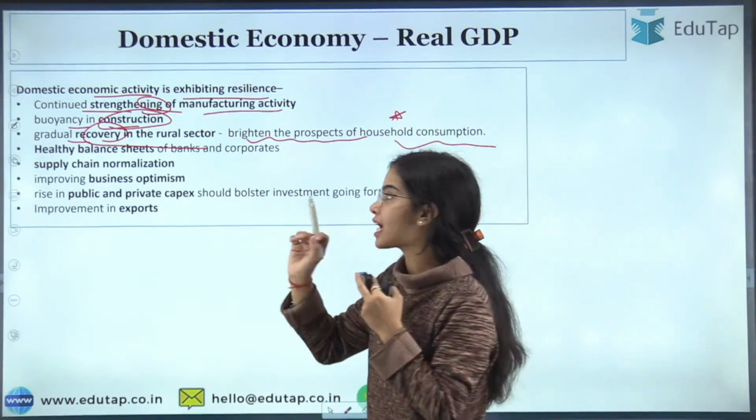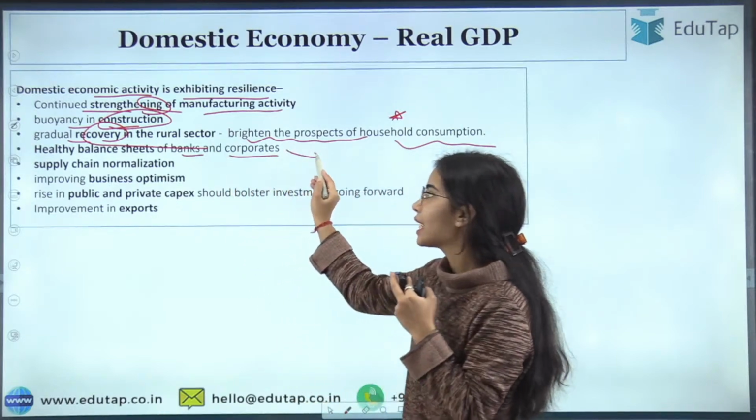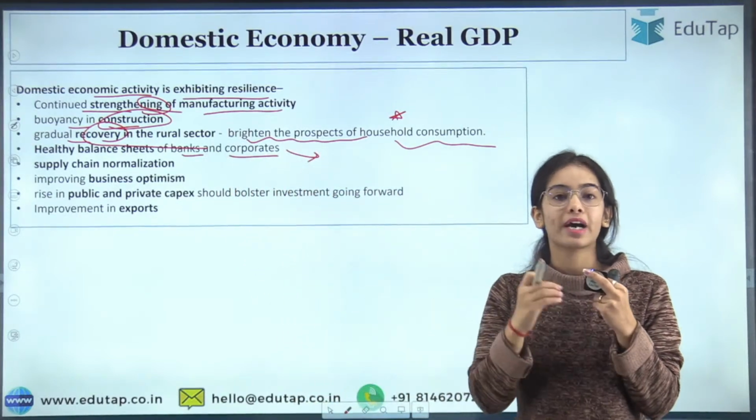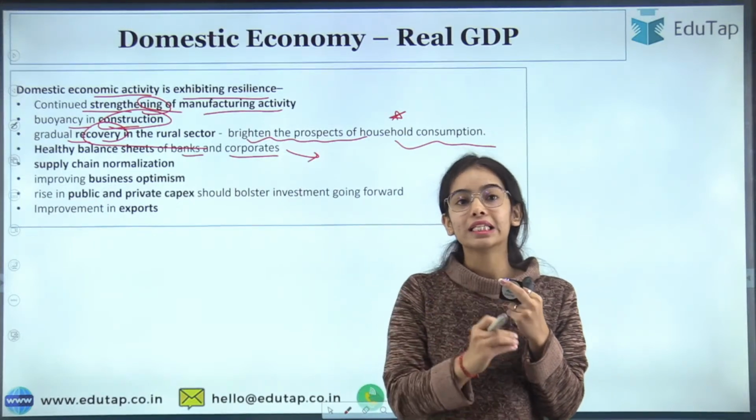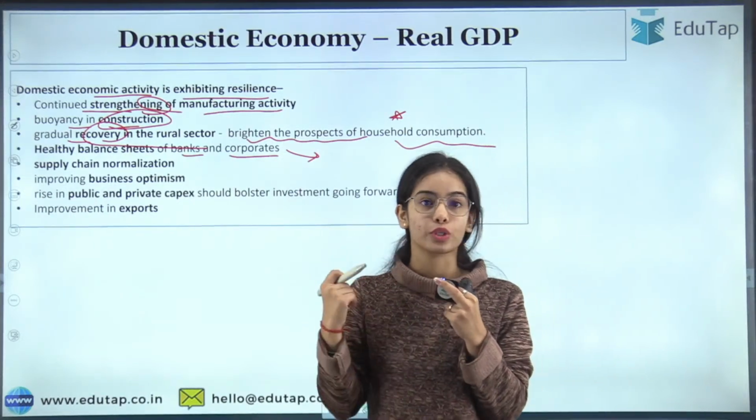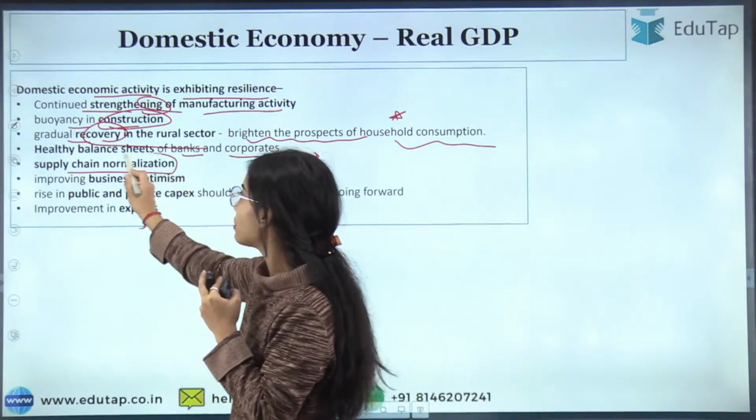Healthy balance sheets have been seen for the banks and the corporates. The banks and financial institutions are maintaining good CRAR, as well as healthy balance sheets. They are generating profits also. Okay. Supply chain normalization has happened.